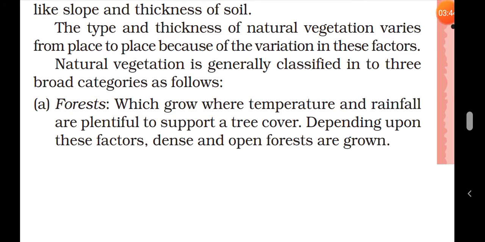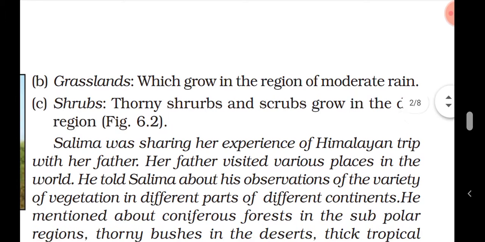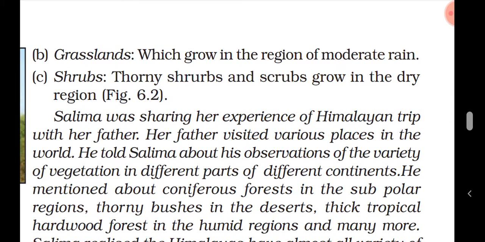First of all, we will discuss forest, which grows where temperature and rainfall are plentiful to support a tree cover. Depending upon these factors, dense and open forests are grown. Next is grassland. Grasslands grow in the regions of moderate rain. And shrubs: thorny shrubs and scrubs grow in the dry region.